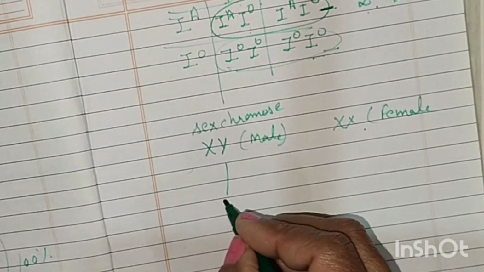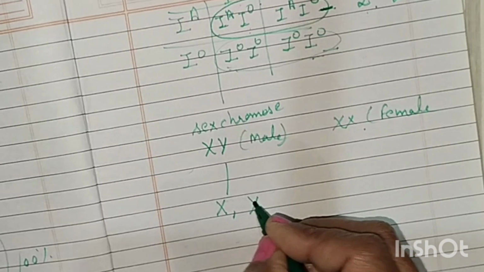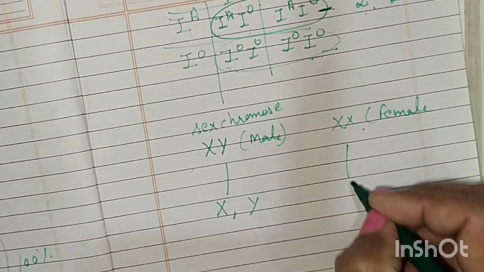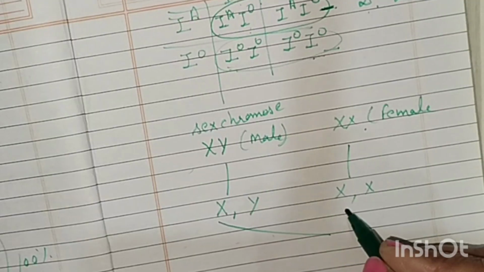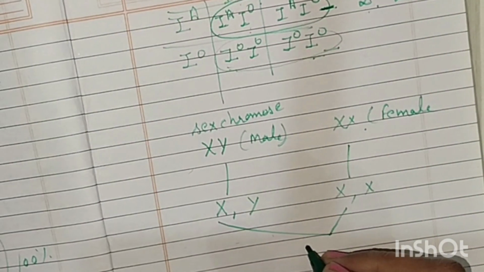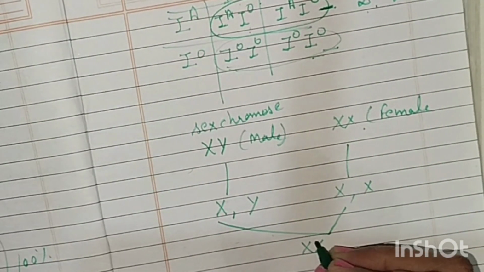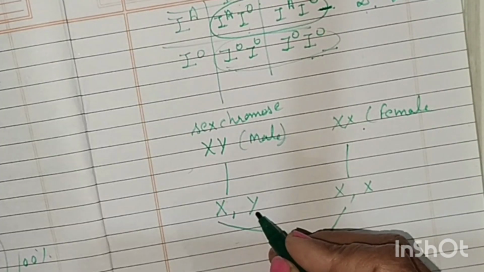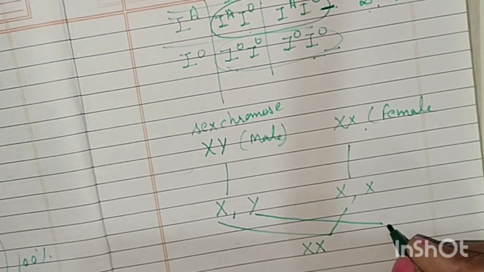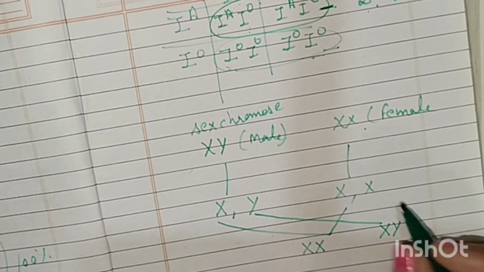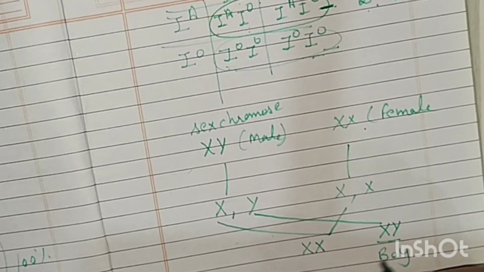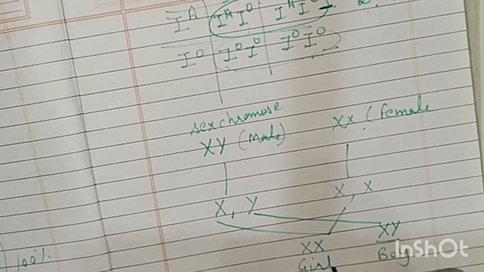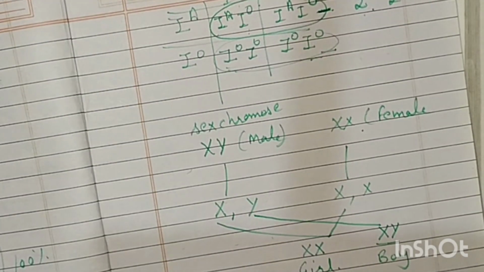Here the gametes formed are X and Y. Here the gametes formed are X and X. When X from the male combines with X, the baby produced is a girl. And if the male gives the Y chromosome and the female gives the X chromosome, then it forms a boy. And XX is a girl.